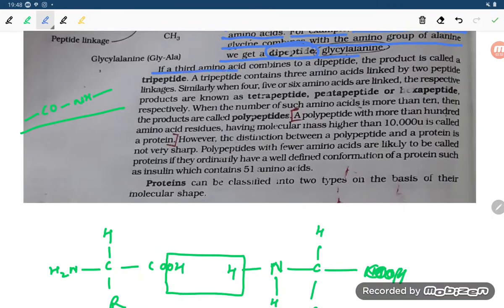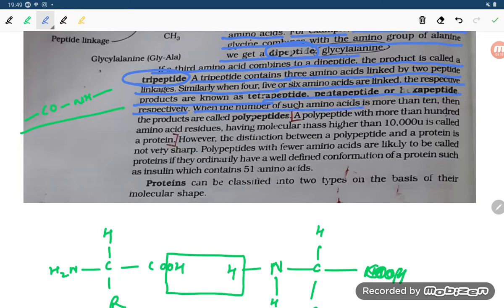If a third amino acid combines with a dipeptide, the product is called a tripeptide. A tripeptide contains three amino acids linked by two peptide linkages. Similarly, when 4, 5, 6 amino acids link, the respective products are known as tetrapeptide, pentapeptide or hexapeptide.